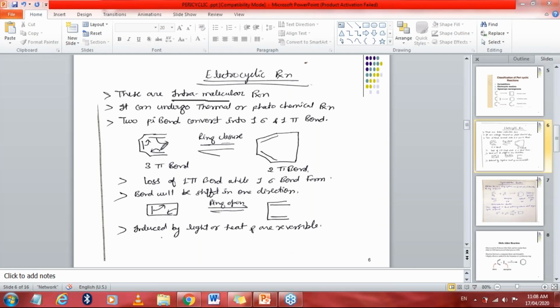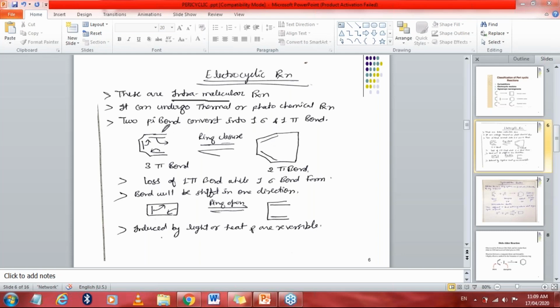Now what will happen? This electron will shift to this side, this electron will shift to this side, and this electron will shift to this side. This arrow represents a shifting of electrons, or we can say a rearrangement of electrons. And as I had told you, in the pericyclic reaction the old bond will be broken down and the new bond will be formed. Similarly, now you can see when this bond shifts to this side, this bond will shift to this side. So now it will be a single bond, and now this bond will be a double bond.